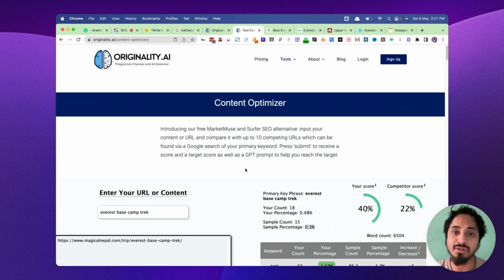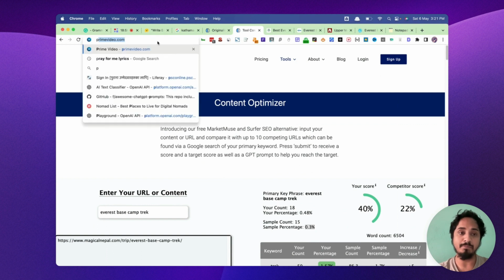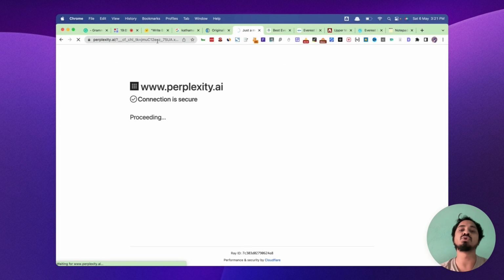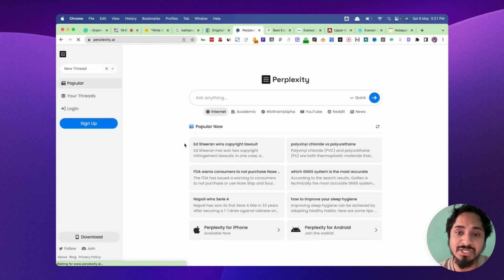Okay, so that's the one thing. Another tool we can use is Perplexity. This is a tool developed by ex-Googlers. It's like a search engine, and also it has a chat feature. You can generate output based on that.